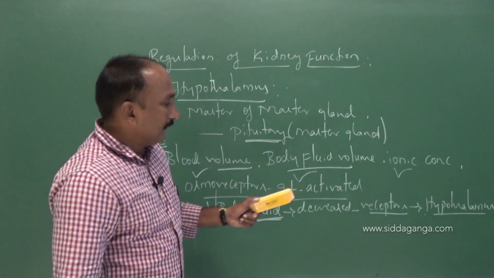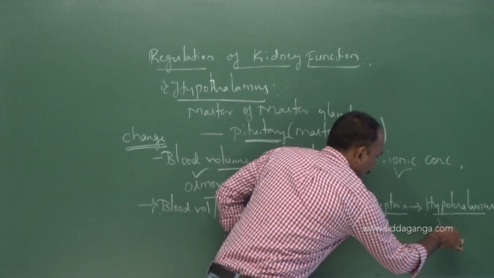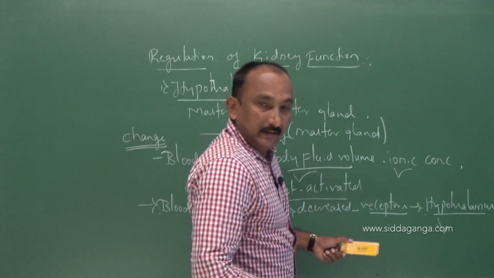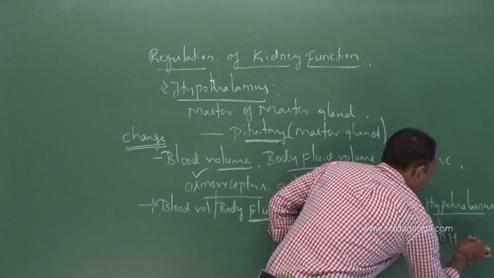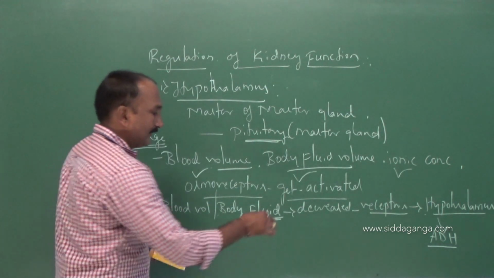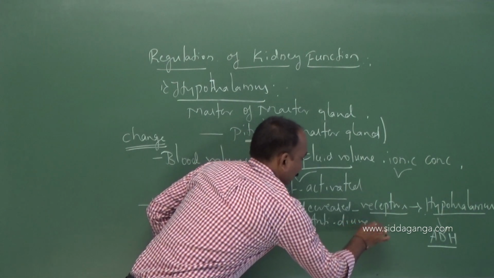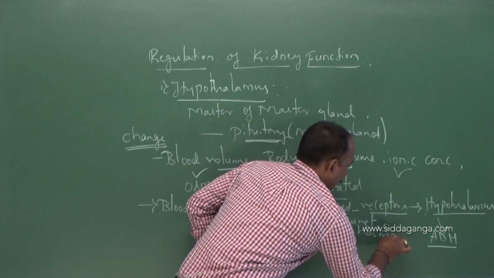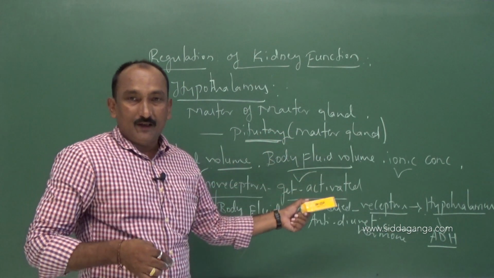And thereby the hypothalamus is able to secrete and release a hormone. That hormone is ADH, which means antidiuretic hormone. Such ADH will be released from the hypothalamus.